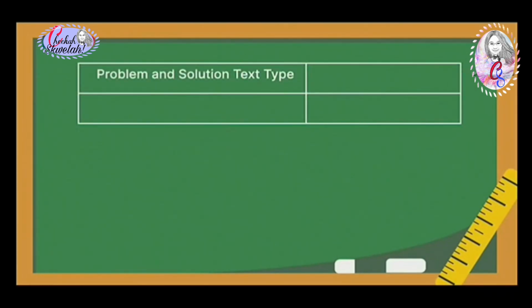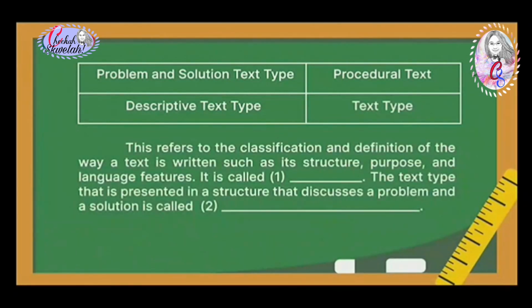Problem and solution text type, descriptive text type, procedural text type. This refers to the classification and definition of the way a text is written, such as its structure, purpose, and language features. It is called blank. The text type that is presented in a structure that discusses a problem and the solution is called blank.